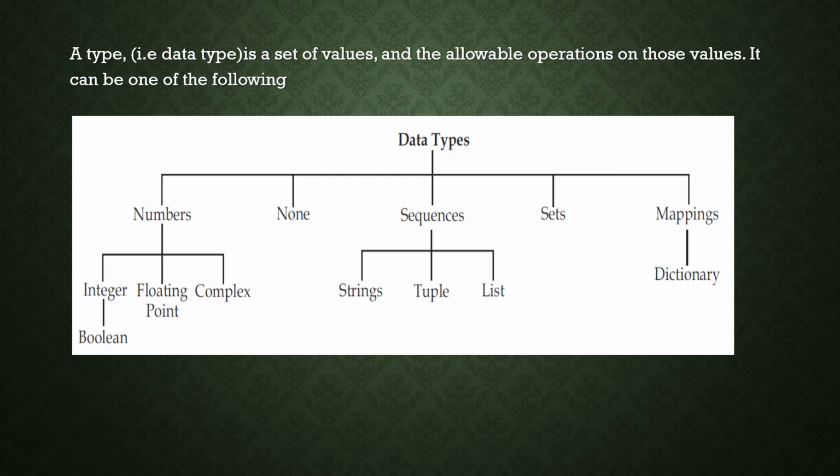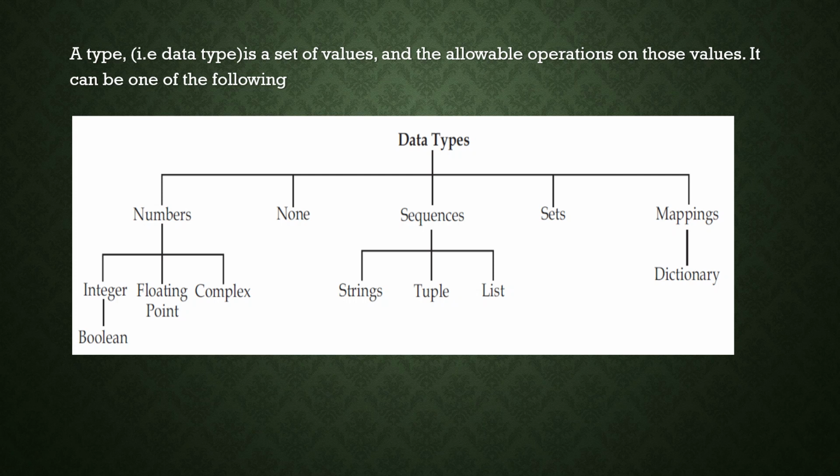Next, another data type is sequences. Sequences are strings, tuple, and list. String means a collection or sequence of characters. Tuple is a collection of a set of values, and list is also a collection of a set of values.